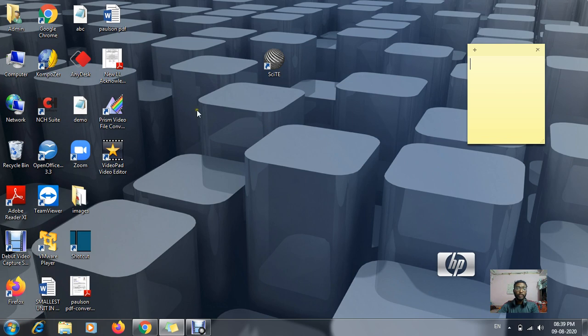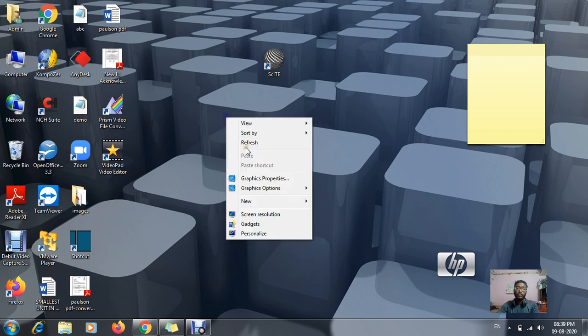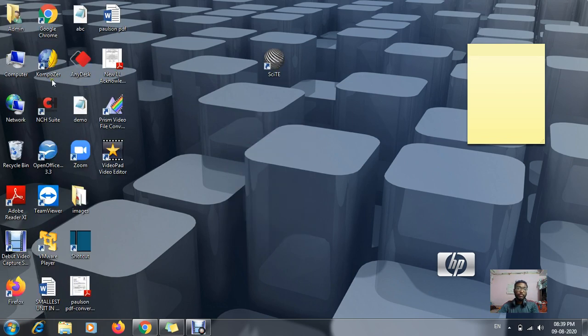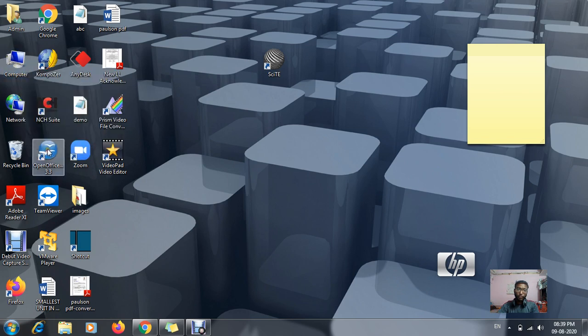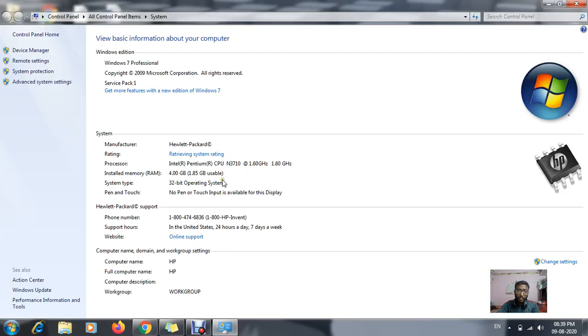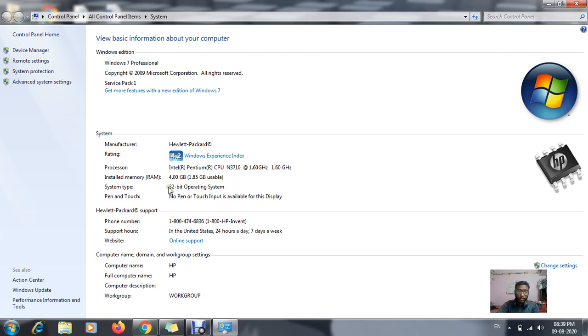Now how to know your computer's bit? Right click on My Computer, go to Properties, and there you can see which operating system you are using. For me it is 32-bit. In case you are using 64-bit, you have to download the 64-bit version.